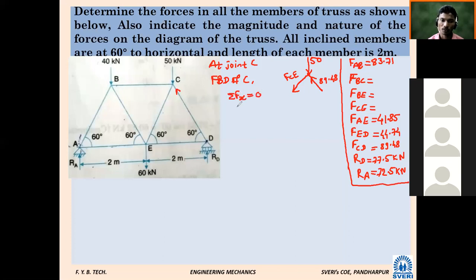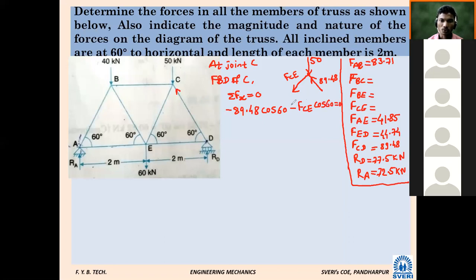Summation Fx is equal to 0. Whether this 50 kilonewton force will come? No, it will not come. This 89.48, is it going towards positive x-axis or negative x-axis? Negative. 89.48 cos or sine 60? Cos 60, minus again FCE cos 60 equal to 0. From this equation, calculate FCE.